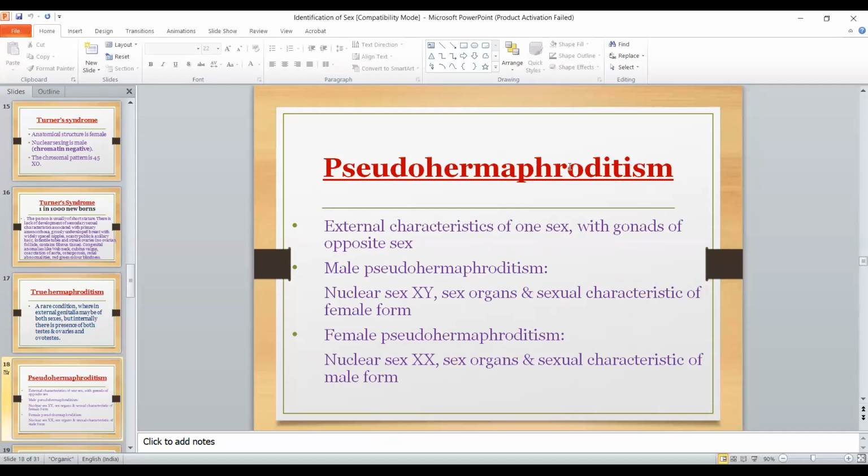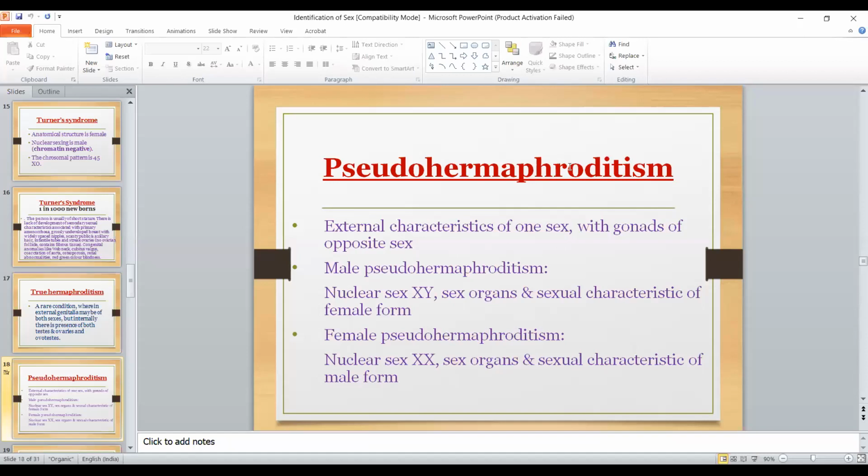In male pseudo-hermaphroditism, nuclear sexing is XY, but sex organs and sexual characteristics are of a female form. And in female pseudo-hermaphroditism, nuclear sexing is XX and sex organs and sexual characteristics are of a male. So external characteristics are of one sex and gonads are of the opposite sex.